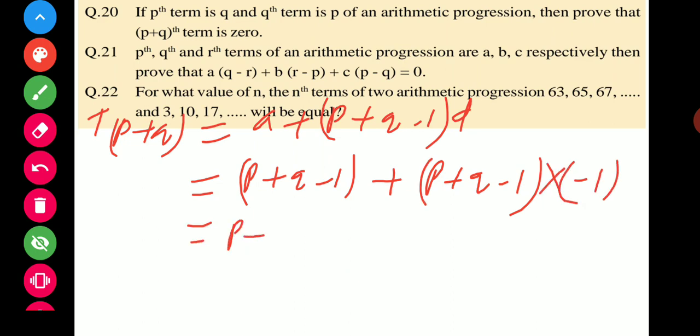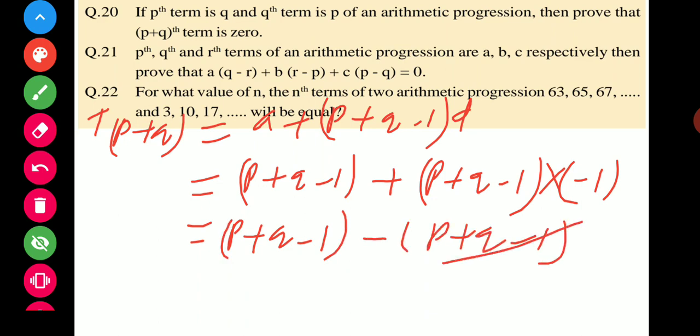So p plus q minus 1, and here is minus (p plus q minus 1). Both are cancelled out to each other, and that is 0, and hence proved.